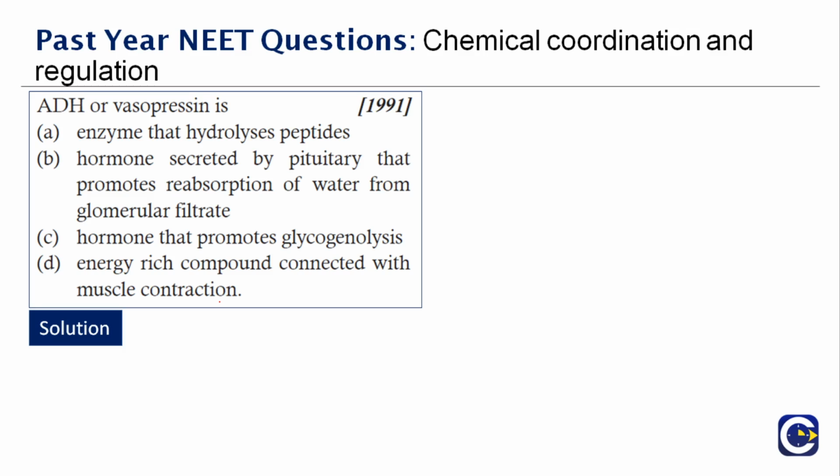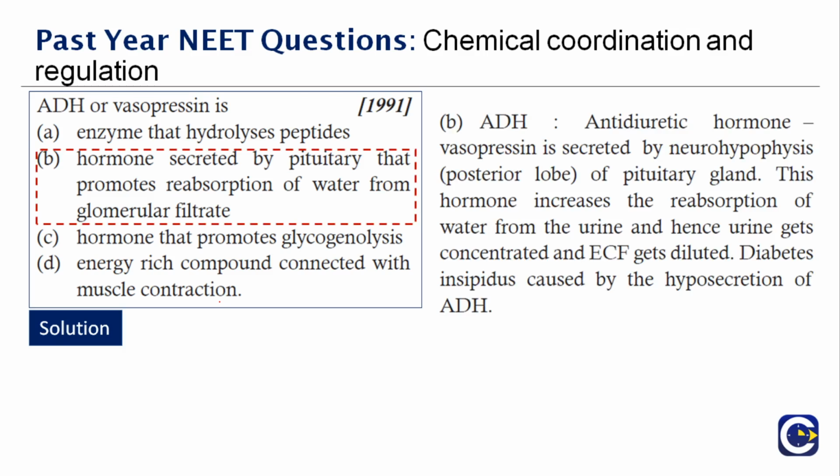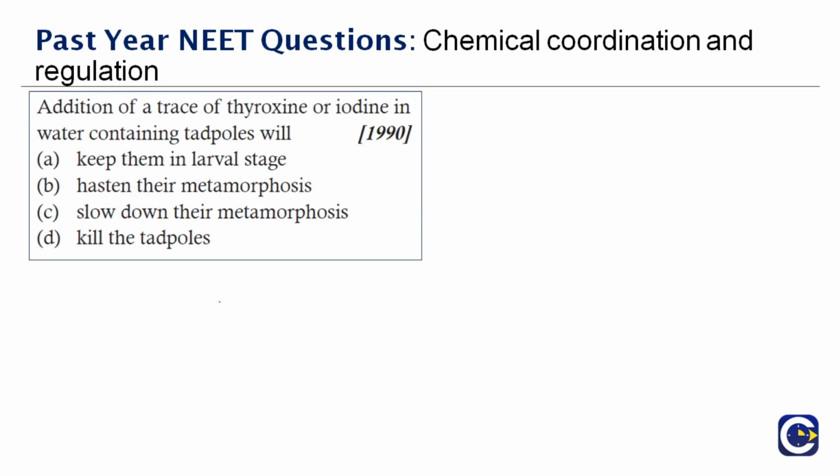Hormone that is secreted by the pituitary that promotes the reabsorption of water from the glomerular filtrate. Therefore the right answer is option B. Next question here. Addition of trace of tyrosine or iodine in water containing tadpoles will dash. So what happens here?